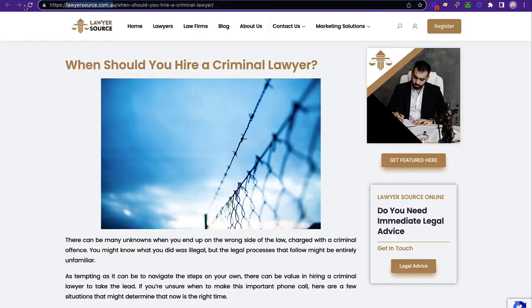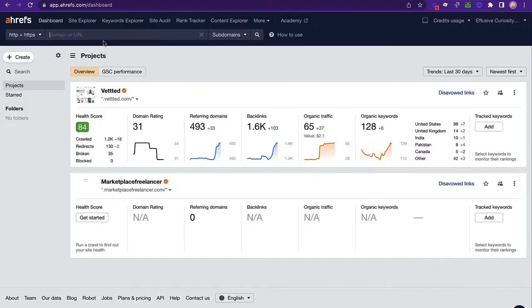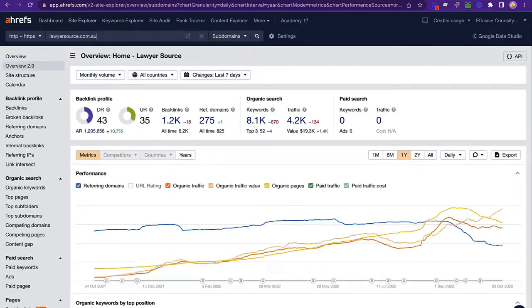So let's paste in here the site we were looking at before, and let's see what it shows us. Now, there's two ways we can do this. So there's two ways how we can find pages on this site where we want to put links on. The first types of pages are pages that have strong backlink profiles, and the second types of pages are pages that have a lot of traffic.